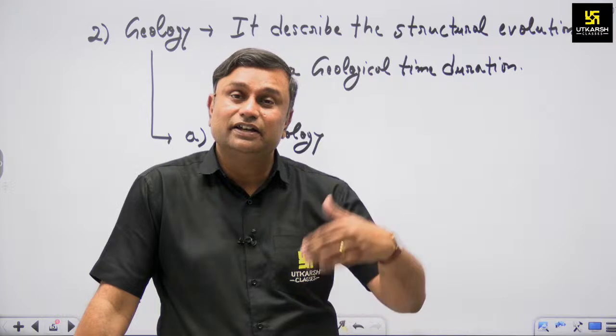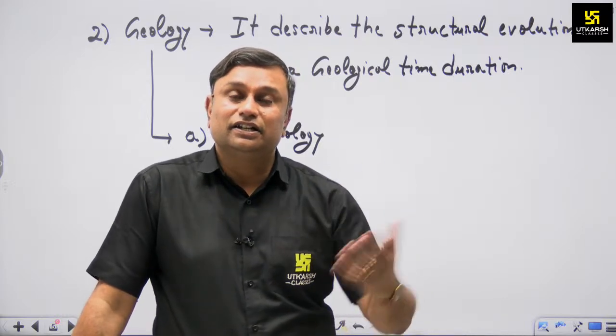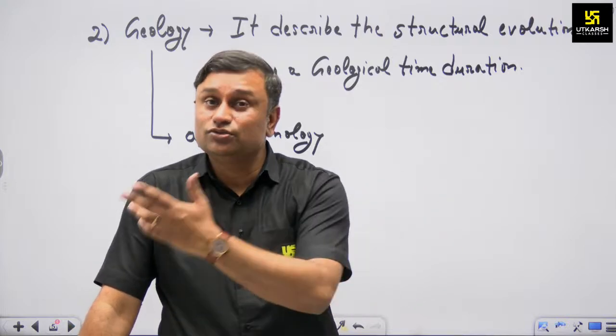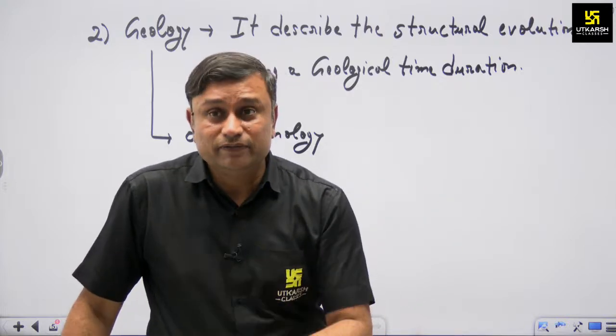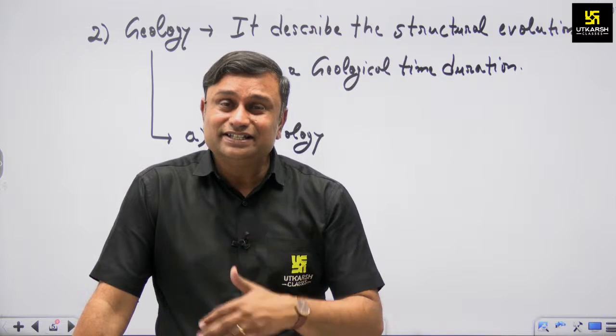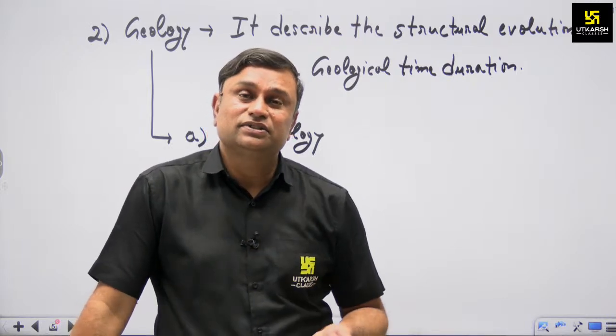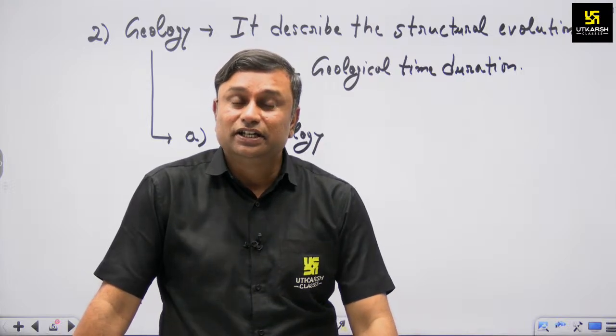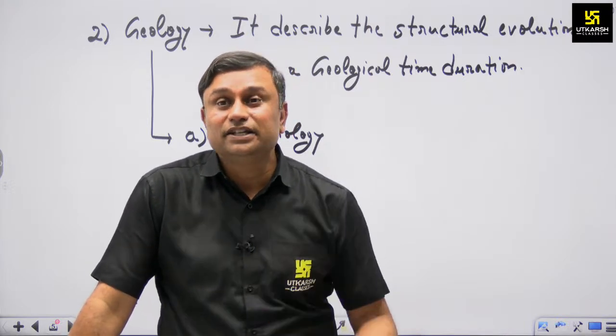So these things developed in the Cretaceous time period. This Cretaceous, Jurassic, Carboniferous time period, all these we are discussing as the geological time aspect in which Rajasthan has evolved.